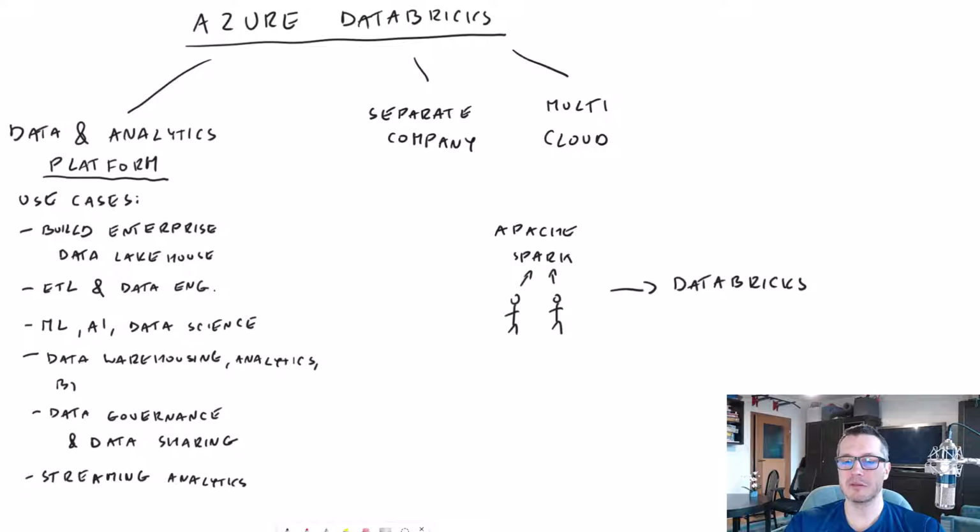Alright, so we know that Databricks is not a Microsoft product. It is a separate company that just made their software available on Azure. Which means that when we come to a billing part, how much you have to pay for it, you will pay both to Microsoft for using their infrastructure and to Databricks for using their software. And that's important to know, just not to be surprised by the bill. Alright, so that's the overview of Databricks, what it is, how it started.